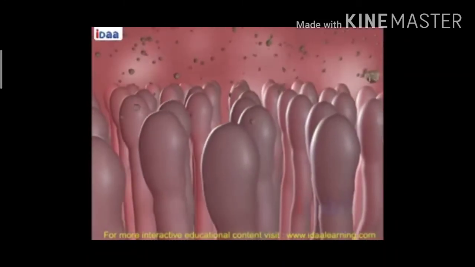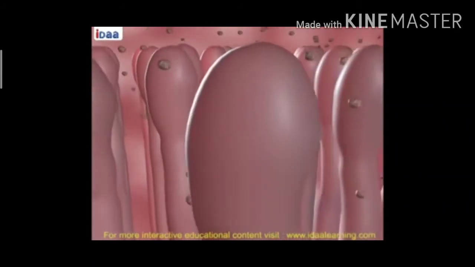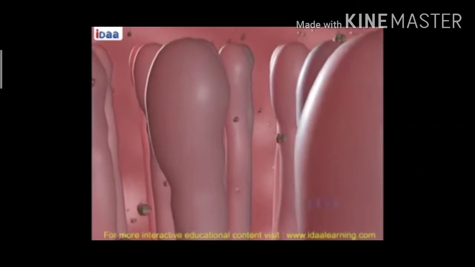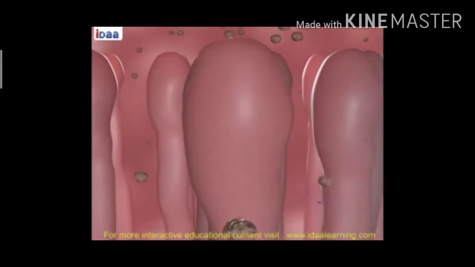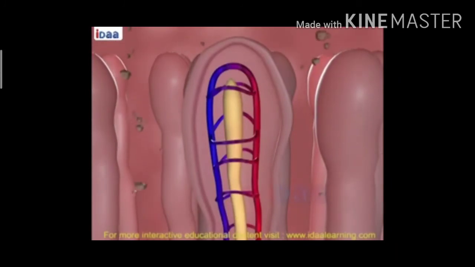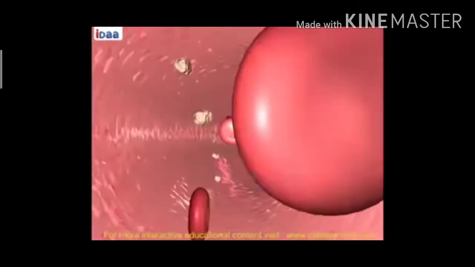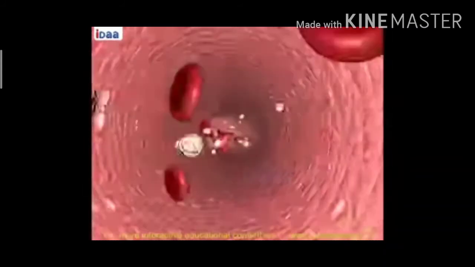The inner wall of the small intestine has finger-like projections called villi, which have a network of thin blood vessels close to the surface. The villi increase the surface area of absorption and absorb the digested food materials. The substances thus absorbed are transported through the bloodstream to different organs in the body and are used to build complex substances like proteins. This process is called assimilation.